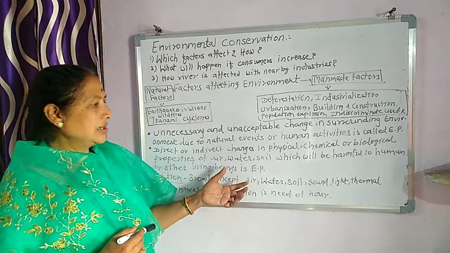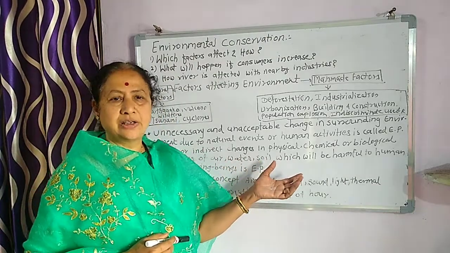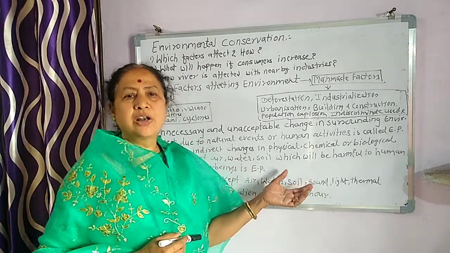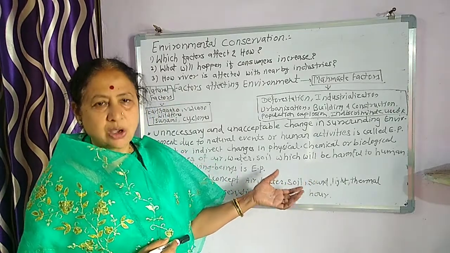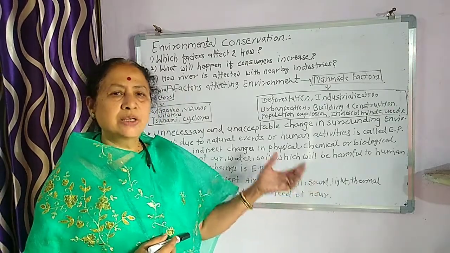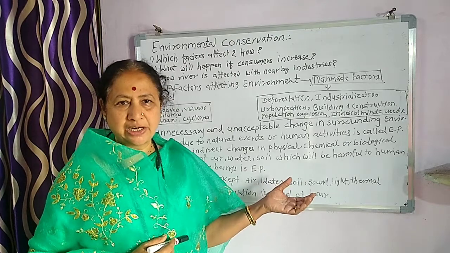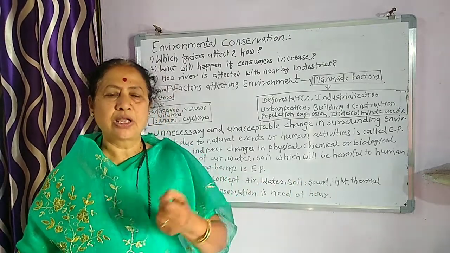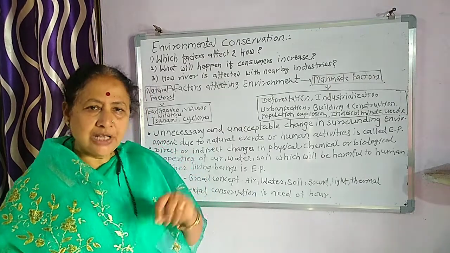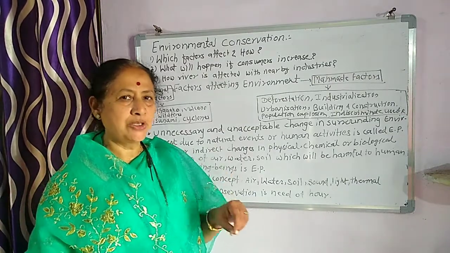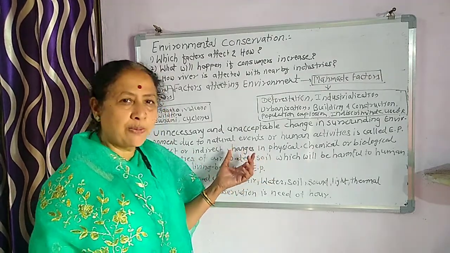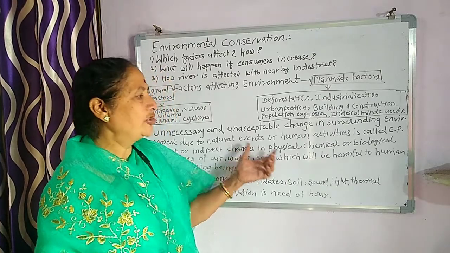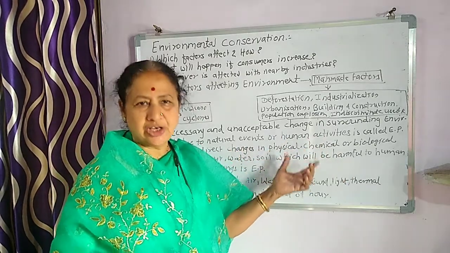Suppose you consider that the air is full of certain harmful bacteria or spores, then some people get allergies from that. Means the spores which are allergic for human beings, if they are spread, then the quality or the property of air is biologically changed.